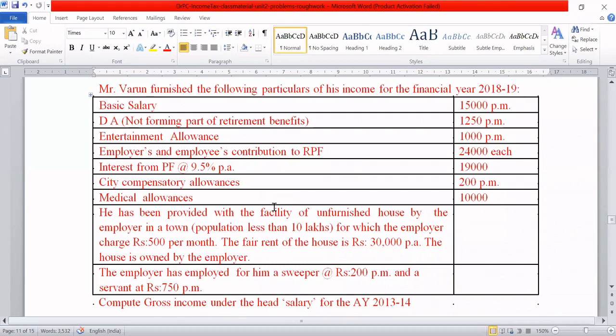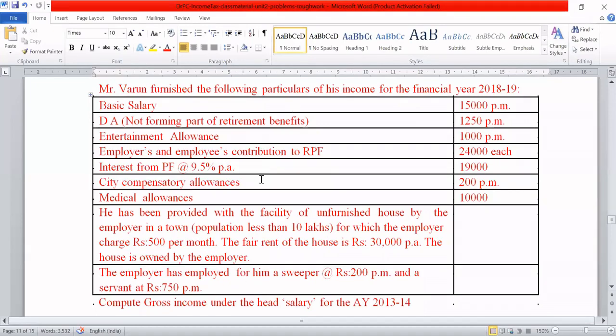Mr. Varun has furnished the following particulars of his income for financial year 18-19. Basic salary is given. DA, not forming part of retirement benefits. This is 0% forming it is. Entertainment allowance is given. Employers and employee contribution to RPF is there. Interest from PF is there. City component allowance is there. Medical allowances are there. Has been provided with the facility of unfurnished house, in Pune with a concessional rent. And then employer has given a sweeper and a servant also.